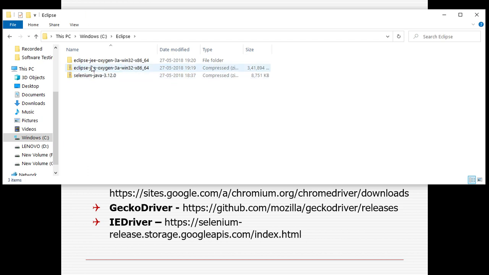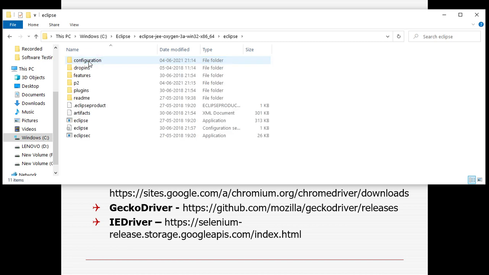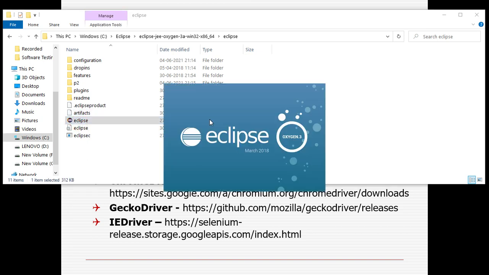This is for my system, a Windows system. If you find the folder called Eclipse, here you will find the exe application file, Eclipse. You need to open it. Whenever you open it for the first time, you need to create your workspace. Once you create your workspace, you can open Eclipse.